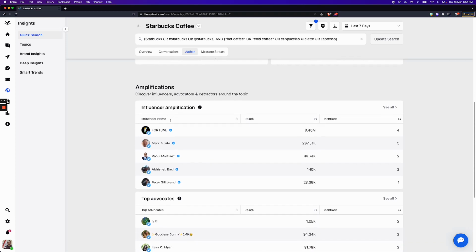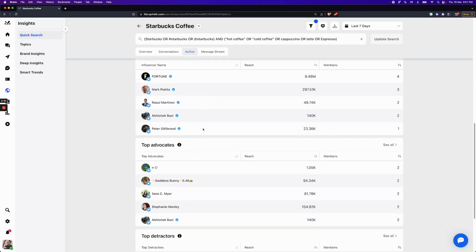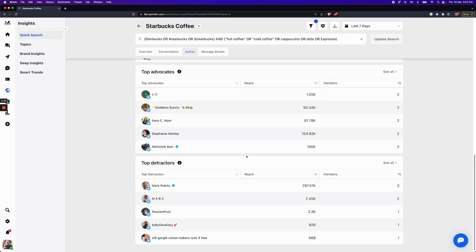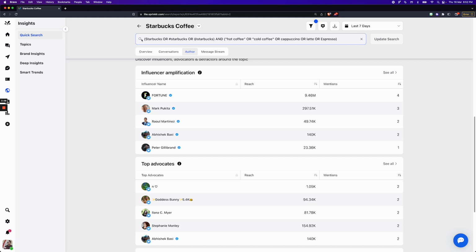Over here, we see the top influencers who are talking about this topic. You see the top advocates and the top detractors. These influencers are ranked by something called an impact score. The impact score is assigned based on their audience size, the number of mentions, how active their audiences are, and how focused this keyword based query is on their audience.